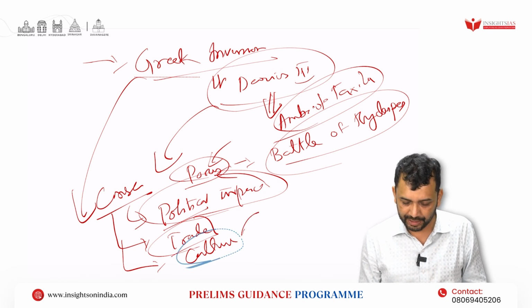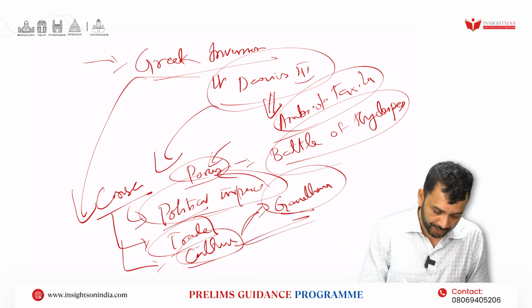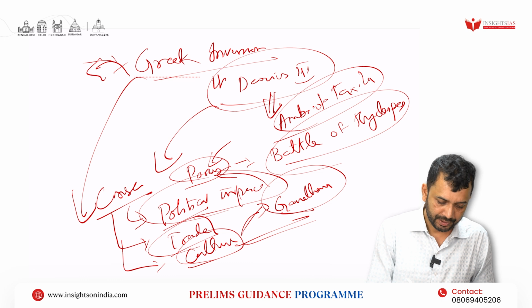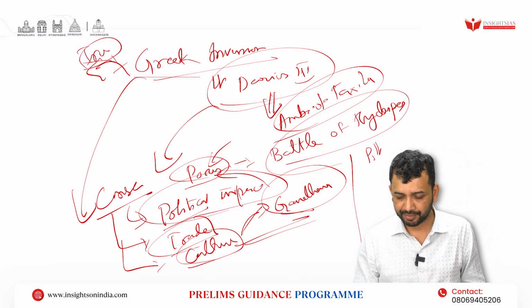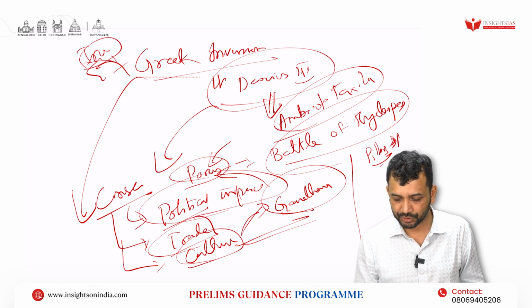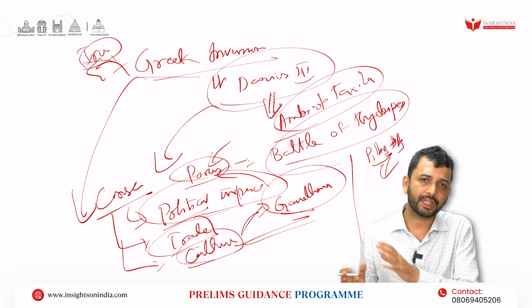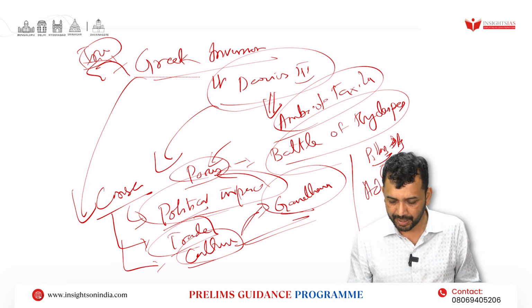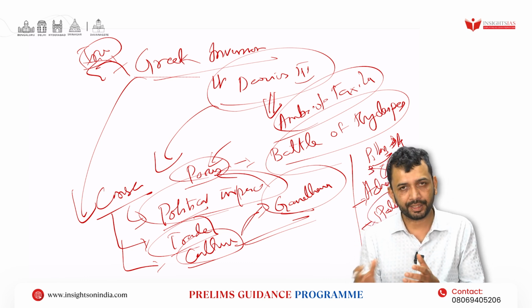In culture, if you look at it, you can see Gandhara art with respect to the Greeks. With respect to Iran, you can see that the pillars constructed during the time of Ashoka have similarities, though they have their own differentiation, with the Achaemenid pillars, right? And the palaces of the Mauryas were also influenced by Iranian palaces.